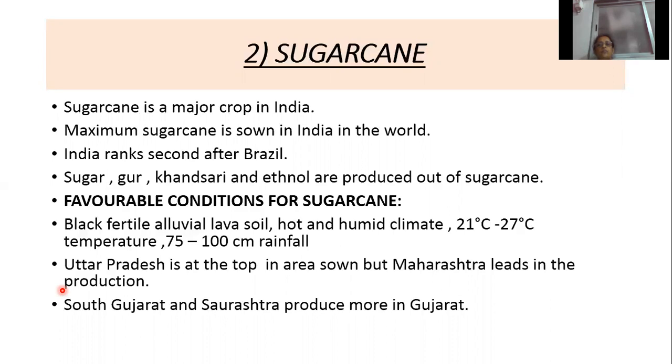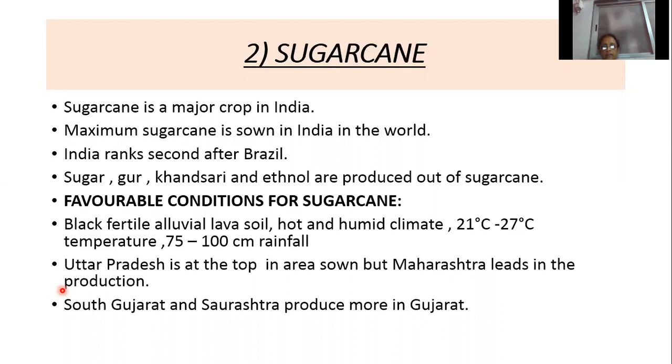What are produced from sugarcane? Sugar, gur, khandsari and ethanol. What are the favorable conditions of sugarcane? Black, fertile, alluvial lava soil, hot and humid climate, temperature of 21 to 27 degrees Celsius, and rainfall of 75 to 100 centimeters. In cultivation, Uttar Pradesh ranks first; in production, Maharashtra ranks first.